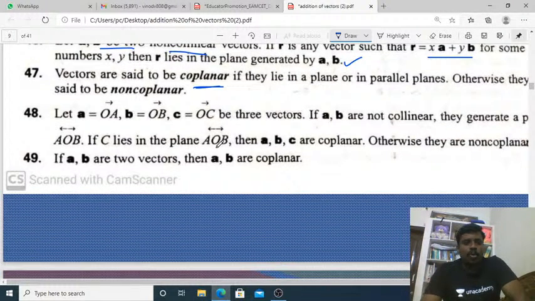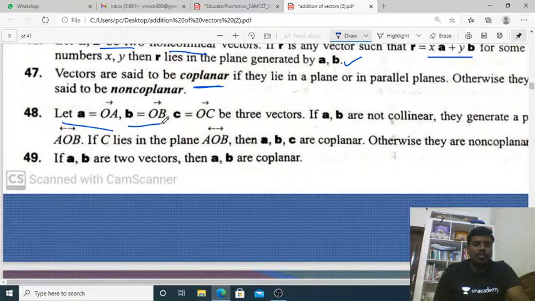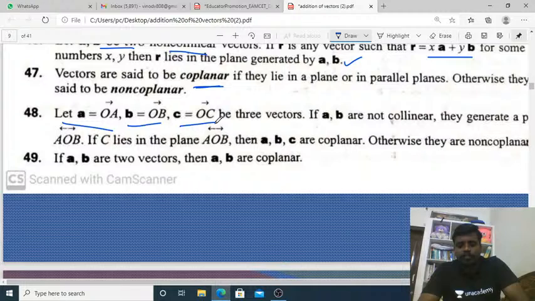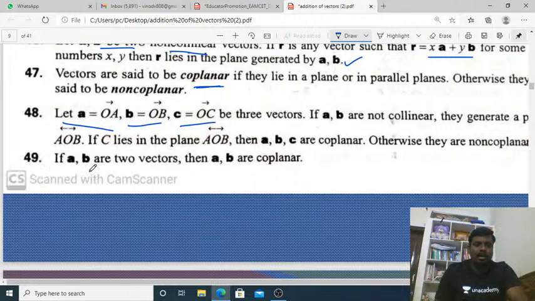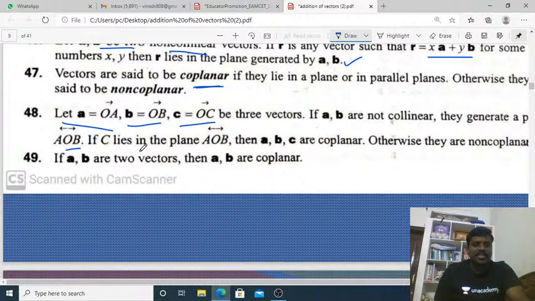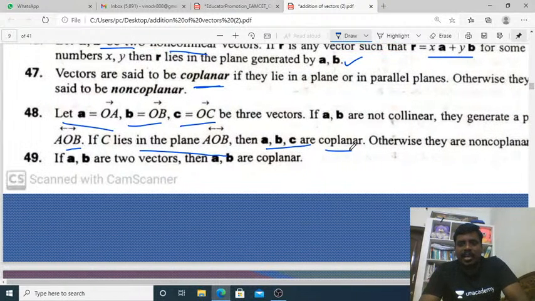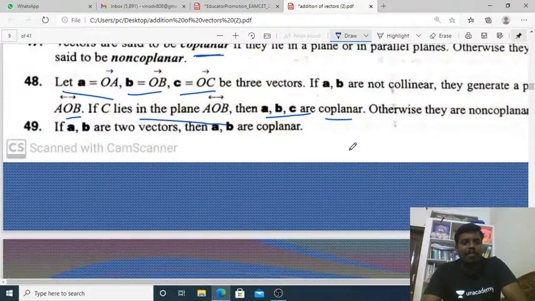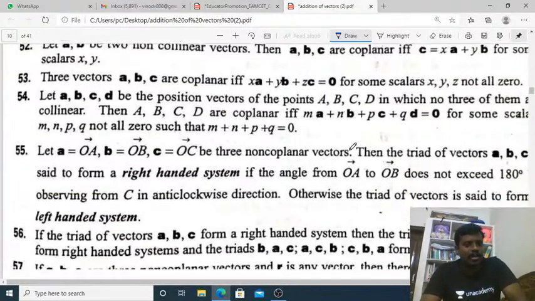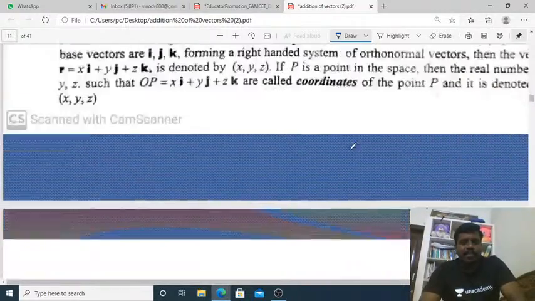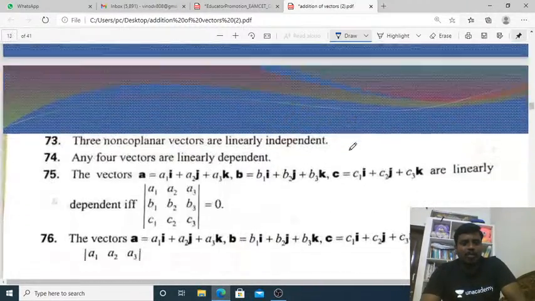Let A equals OA bar, B equals OB bar, C equals OC bar be three vectors. If A, B are not collinear, they generate a plane AOB. If C lies in the plane AOB, then A, B, C are coplanar. Otherwise they are non-coplanar. Right-hand system and left-hand system are also there. Now we can do the problems.